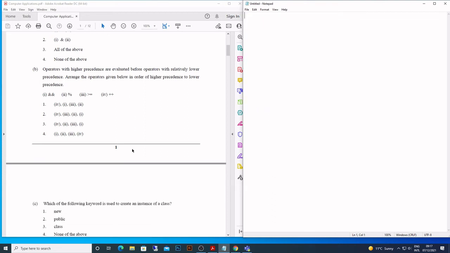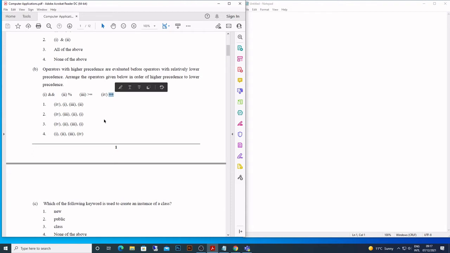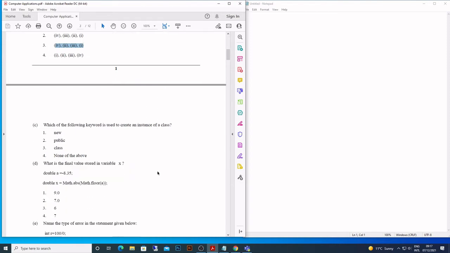So let's see. Arrange the operators from higher to lower, whose precedence is higher. You can see that this plus plus comes first, then comes another arithmetic operator, modulus, then comes the relational operator, and then comes and. So what is the answer? This one, right? This is the answer. So that is the precedence of operators.